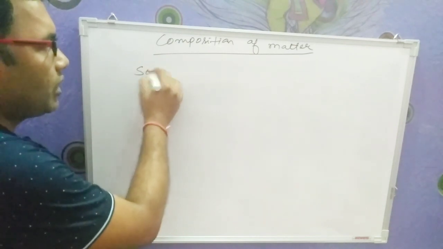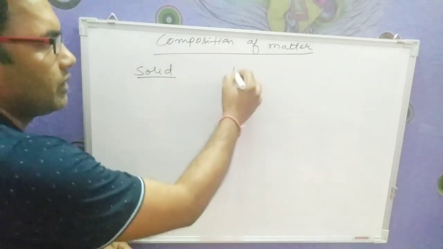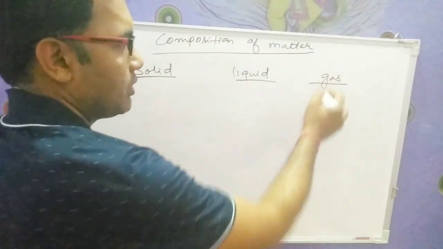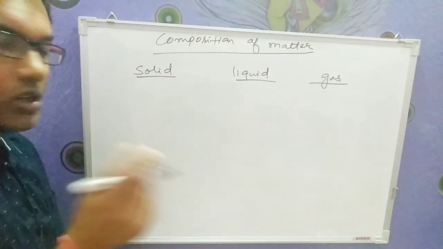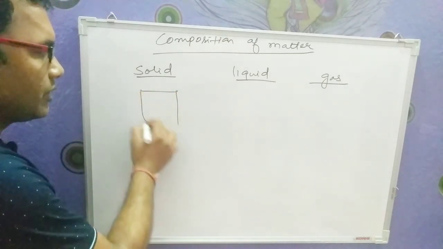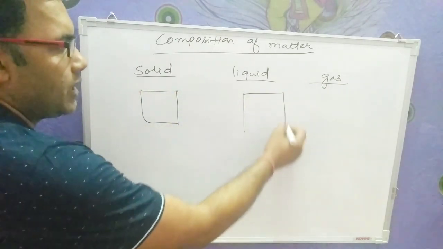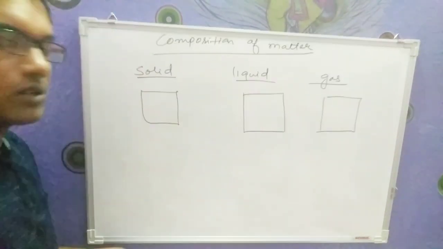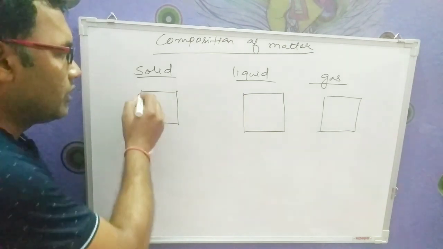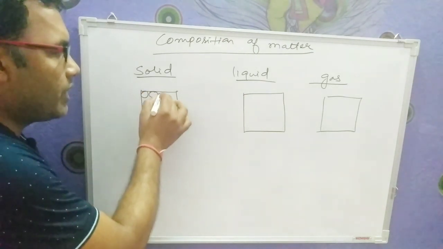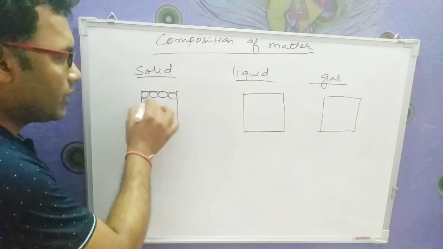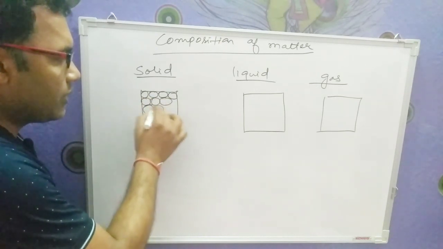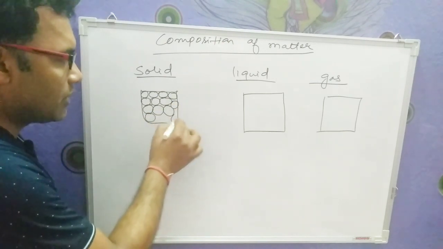Now I'm drawing the solid, liquid and gas structure here. I'm taking a small cross section of all the three. In this we'll be understanding the arrangement of the molecules inside this cross section. For solid, the molecules will be very tightly packed with each other. As in the diagram, it is very clear that the molecules are very tightly packed.